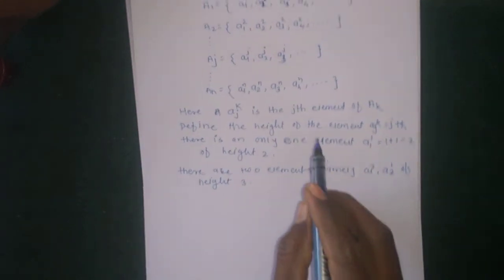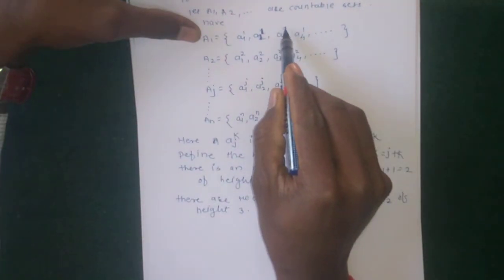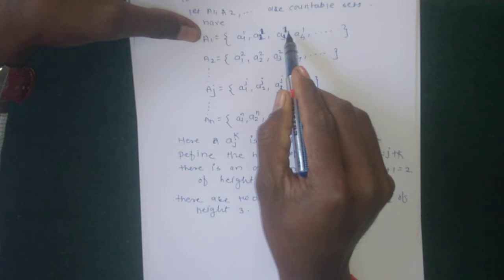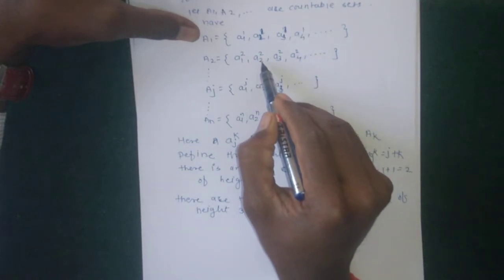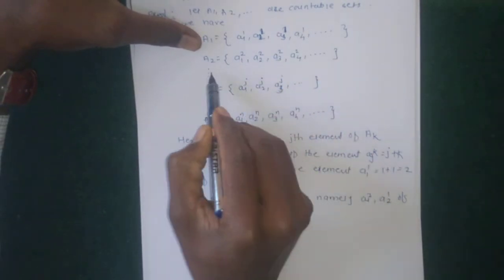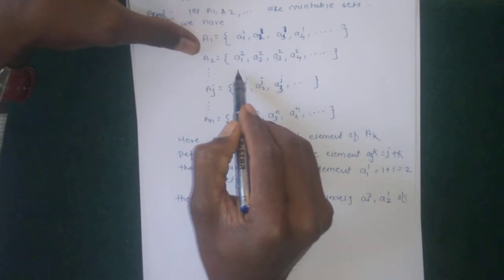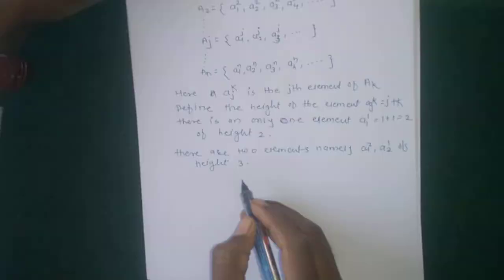for height 4 there are only 3 elements. The 3 elements are a31, whose height is 4 because 3 plus 1 is equal to 4, similarly a22, whose height is 4, and in the A3 set, the first element of the A3 set is a13, whose height is also 4.